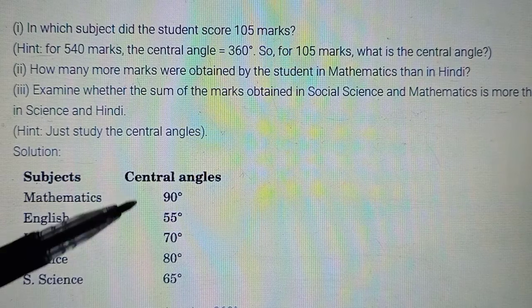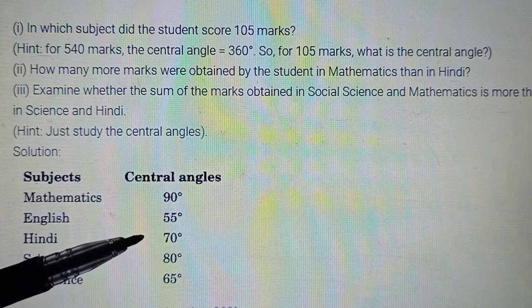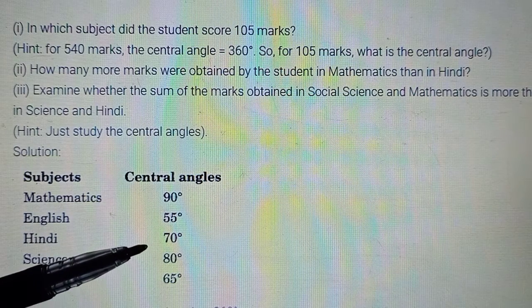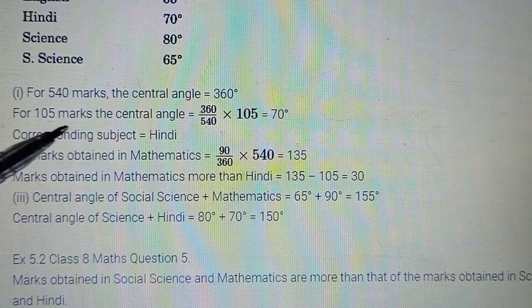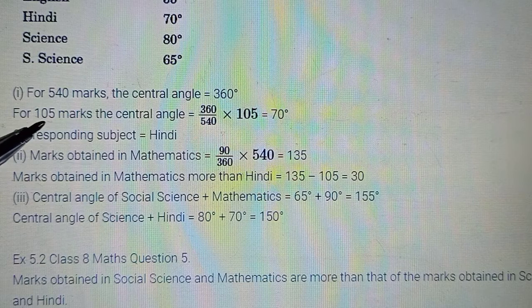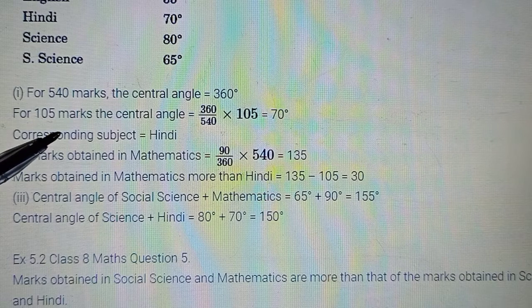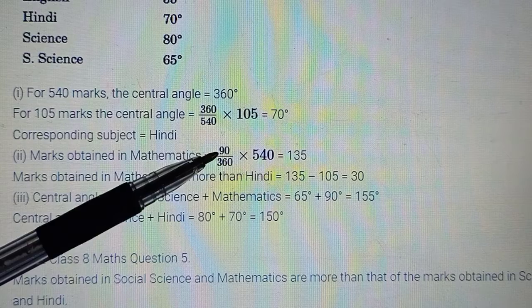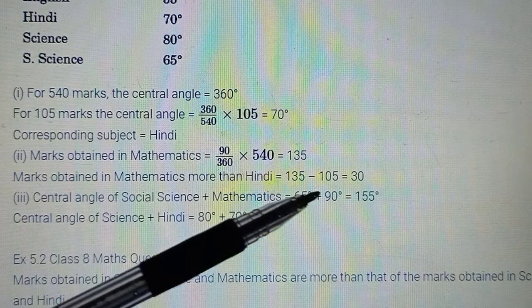So 20 upon 360 into the total marks will give you the difference in their marks. Okay, this was the difference in degrees, you have to find it in marks. And the other way round, you already knew the marks of Hindi. We have guessed marks in Hindi, this was actually marks in Hindi. Now likewise you convert marks of maths, obtain the marks of maths by multiplying the fraction in degrees with the total number of marks and then find the difference.